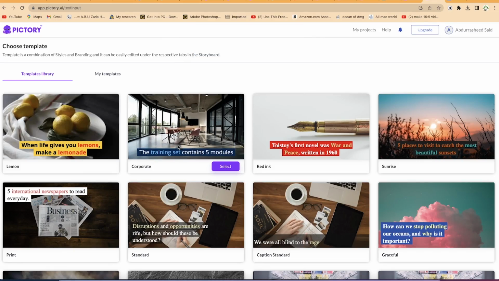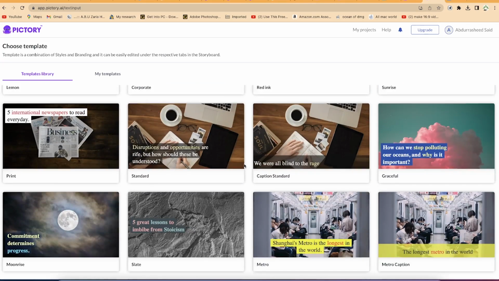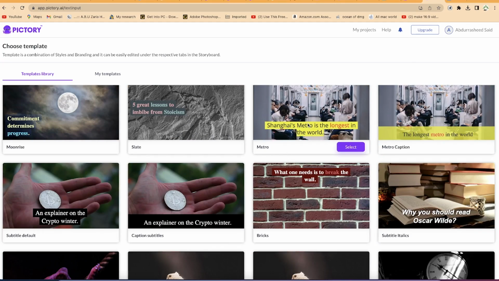There are a number of templates. As you hover over any, you'll be able to see what kind of text, you can see template and example text. You can see all of them. As you hover over any of them, you'll be able to see the preview of the kind of text it's going to be bringing into your videos.